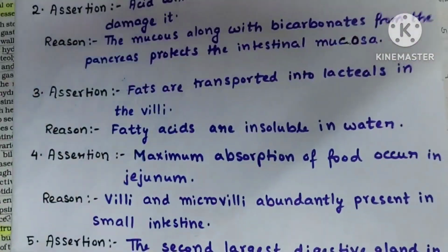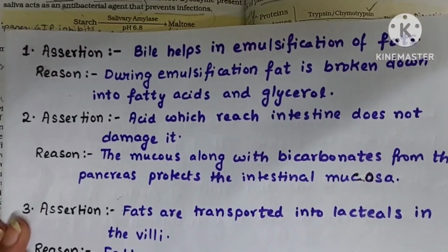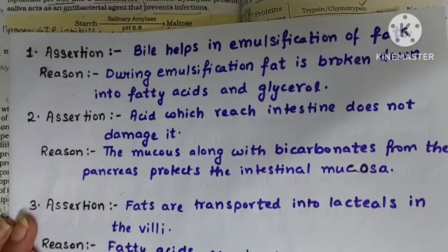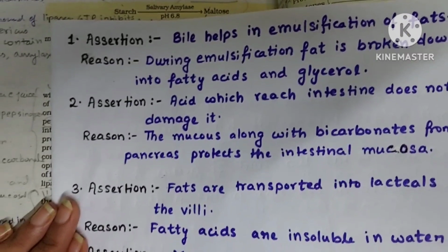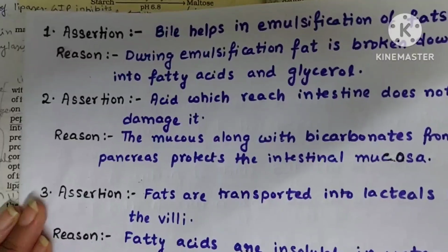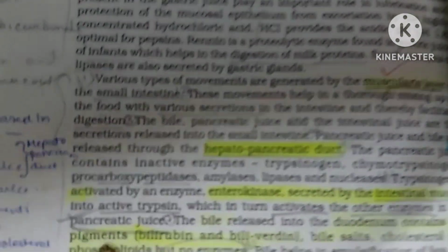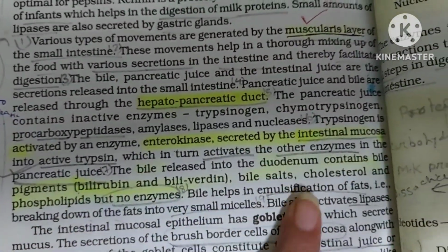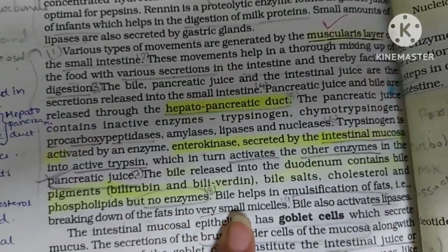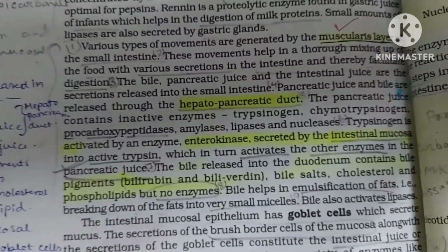Okay. So first question. Bile helps in emulsification of fats, and the reason is during emulsification of fat, fat is broken down into fatty acids and glycerol. See here, the assertion, bile helps in emulsification of fat, is given in NCERT. We will see the line that is given in NCERT, that is here. Bile helps in emulsification of fats, that is breaking down of fats into small micelles. So assertion is true, remember. Assertion is true here.